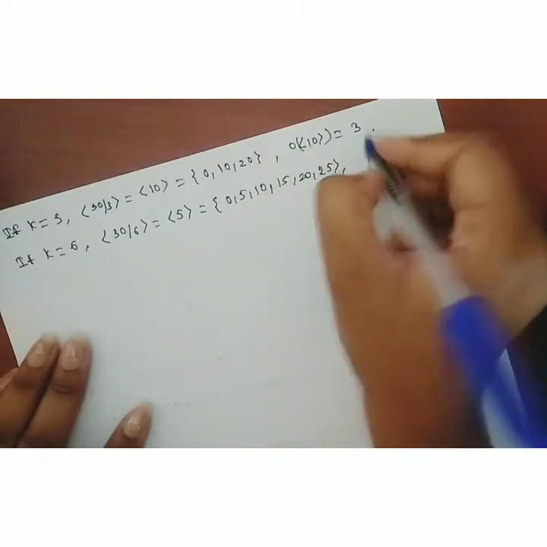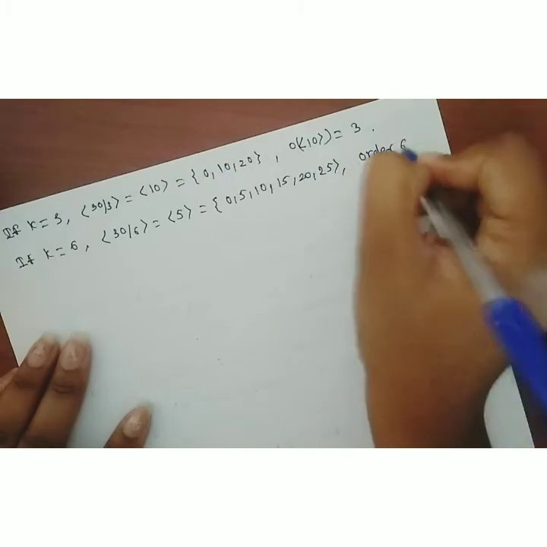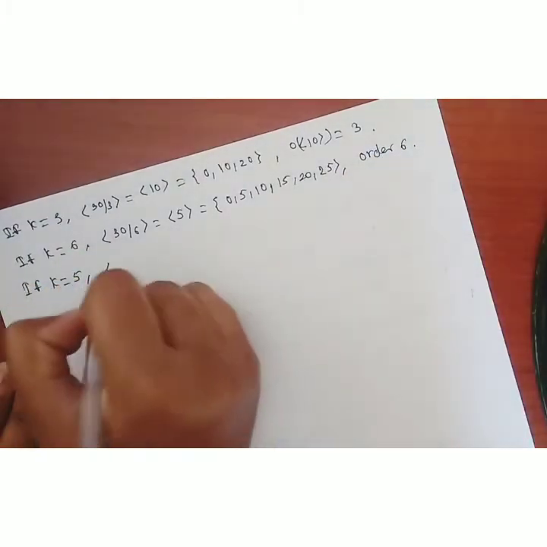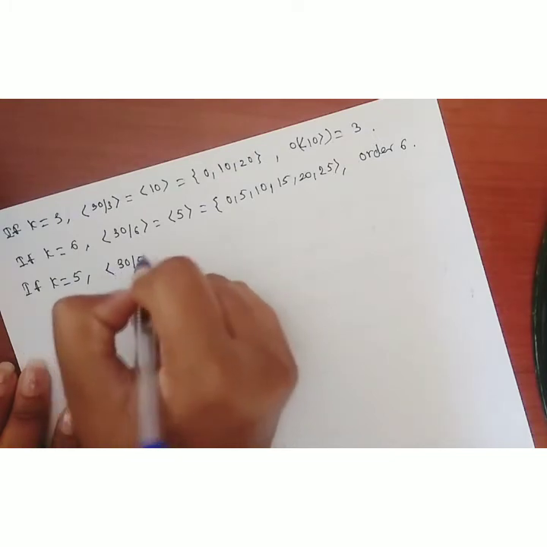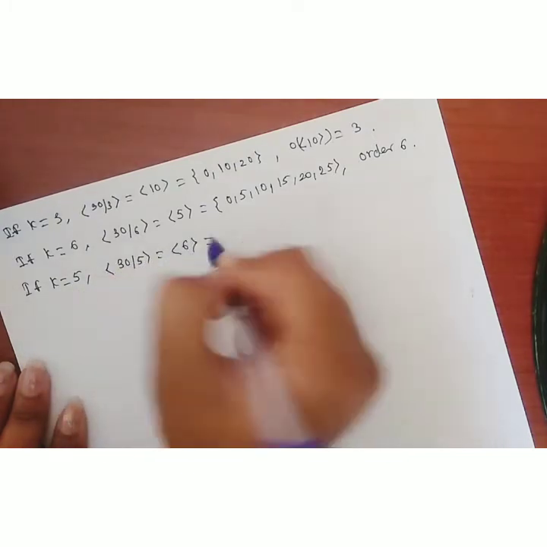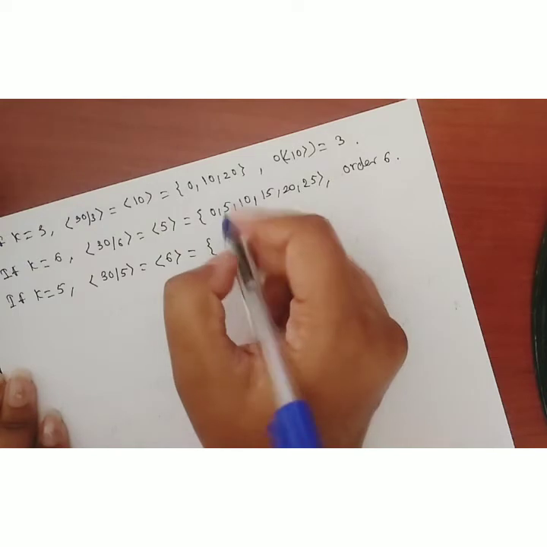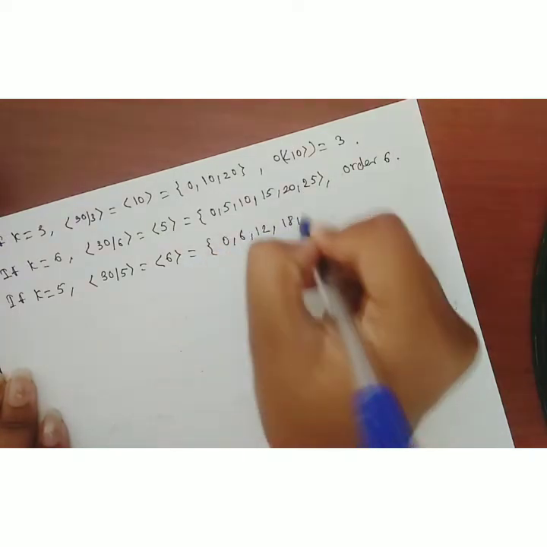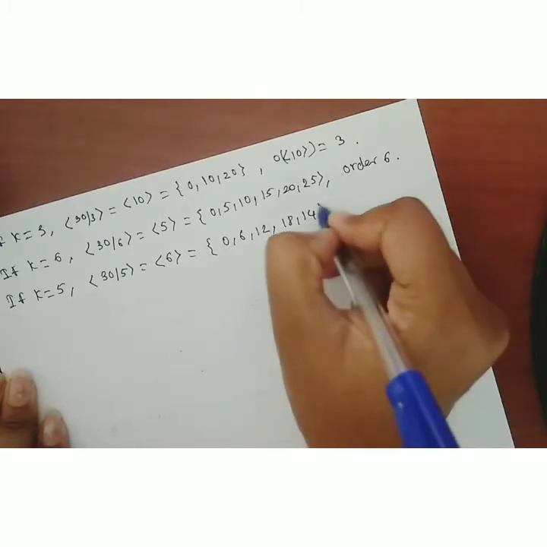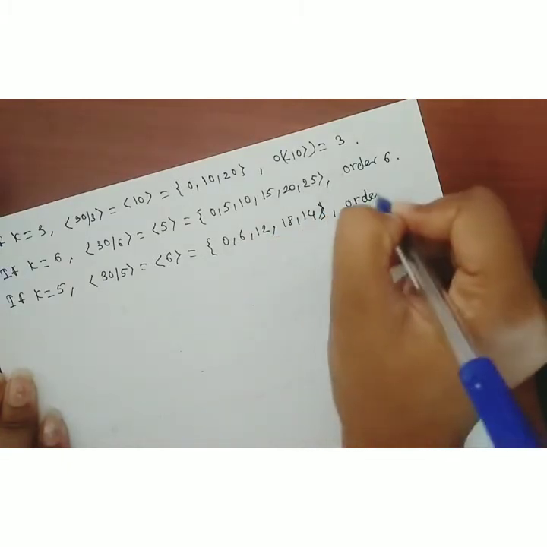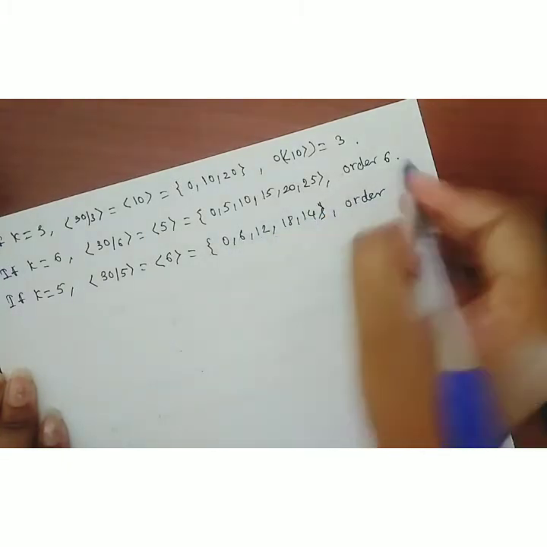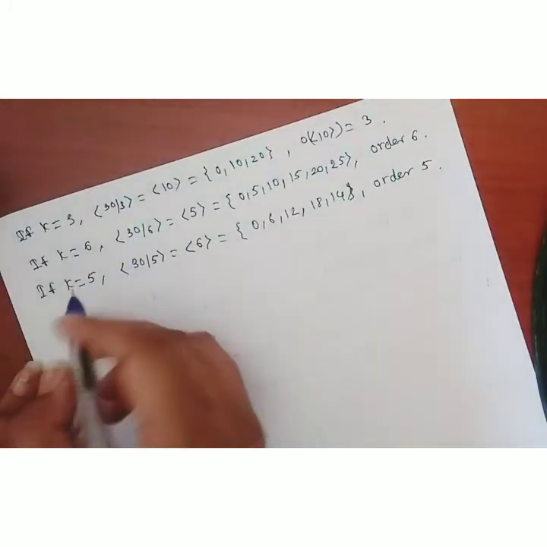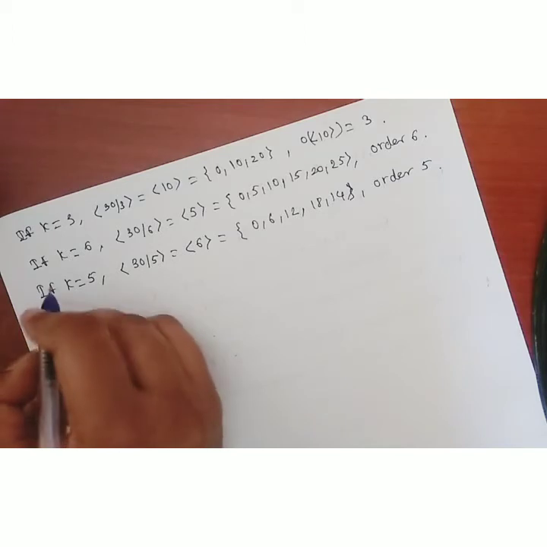Its order is 6. Now if k is equal to 5, then the set generated by 30 by 5 is the set generated by 6, which is 0, 6, 12, 18, 24. There are 5 elements, so its order is 5. In the same way, all the sets should be determined.